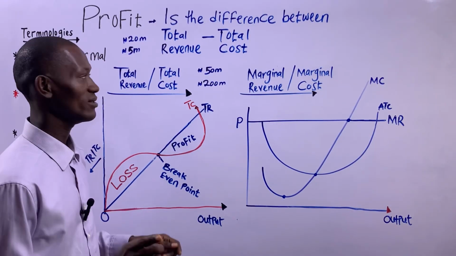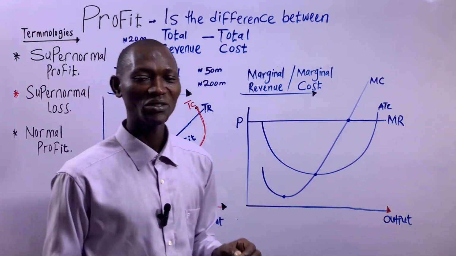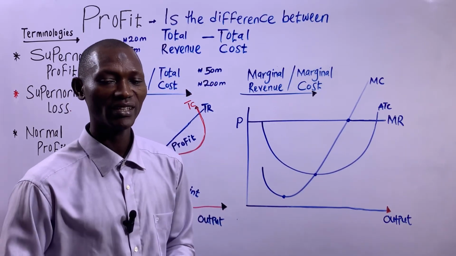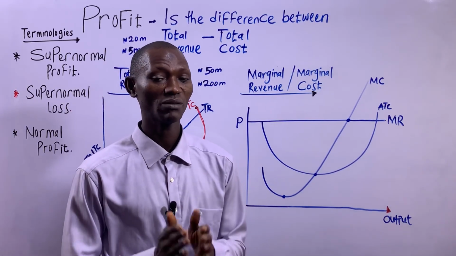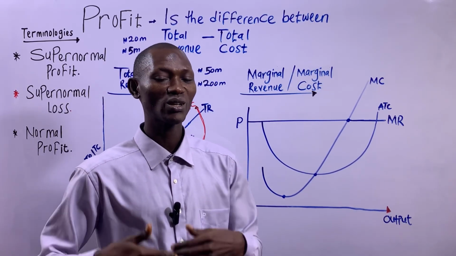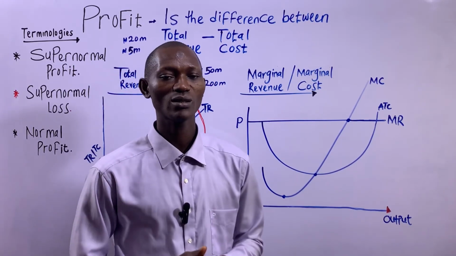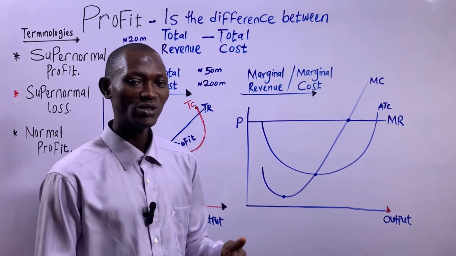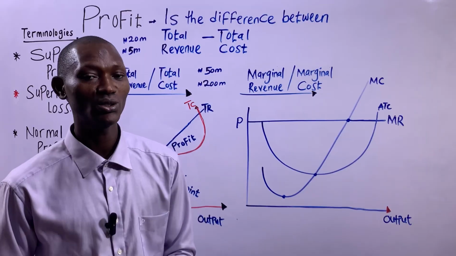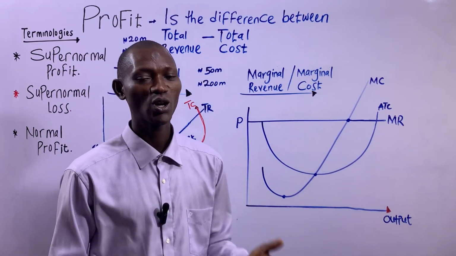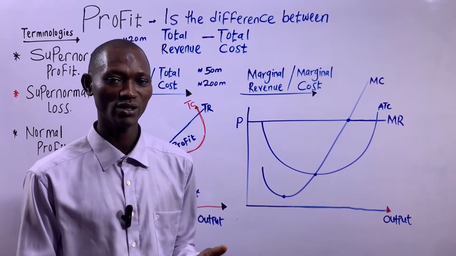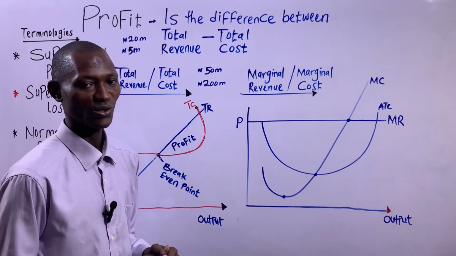So always, the profit of an accountant will be greater than the profit of the economist, because economic profit includes implicit cost, while the accounting profit does not include implicit cost. It only factors in explicit cost.